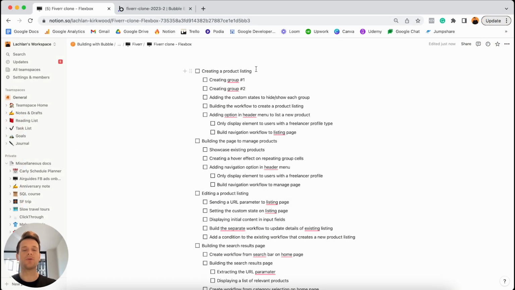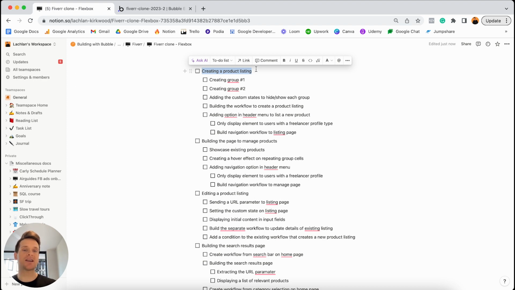Moving our way through the list of features I have set out for us in our Notion checklist today, I actually just wanted to jump ahead for the sake of our tutorial to the feature where we're going to create our first product listing. So within this feature, we're going to allow those users who are freelancers to actually list their products or services on our Fiverr marketplace. Now, throughout this process, there is quite a bit involved. However, of course, it is my job to make things as easy as possible for you.